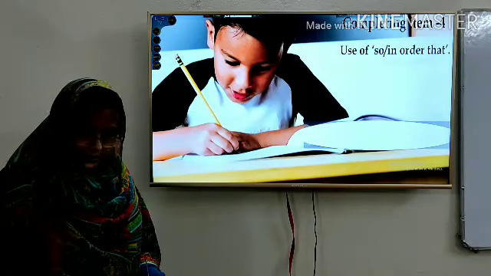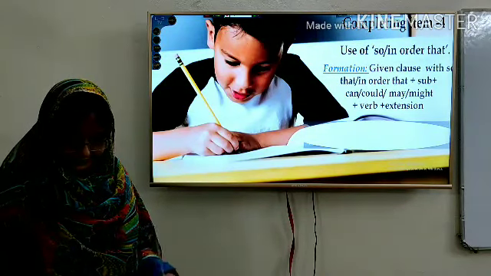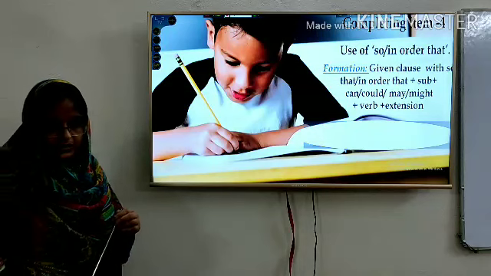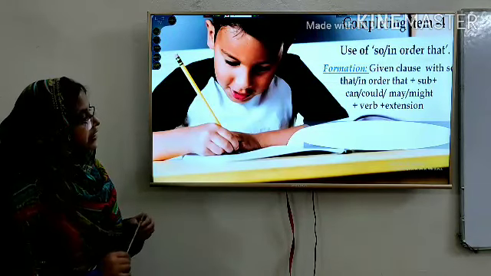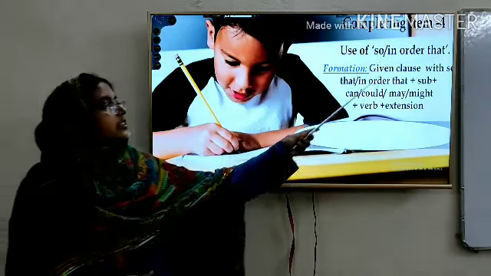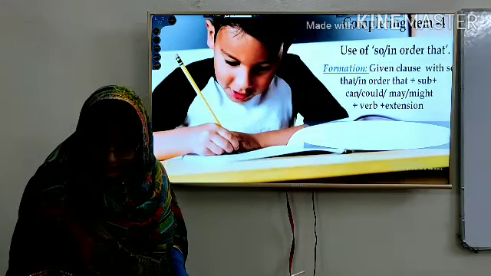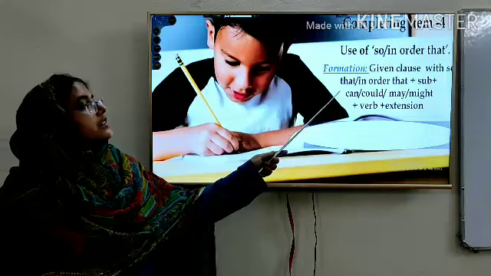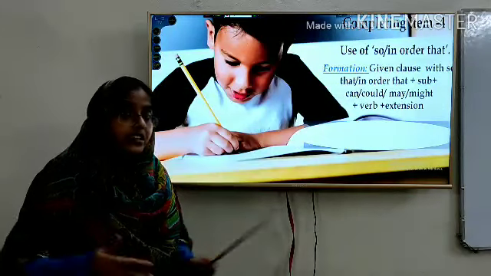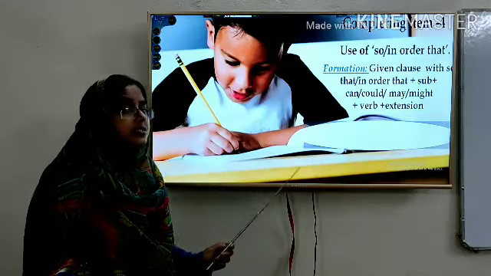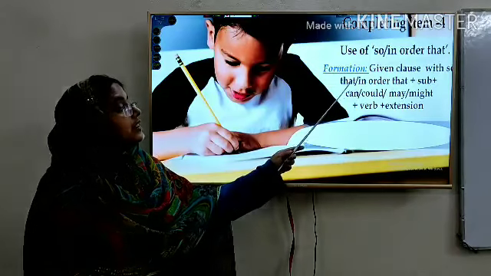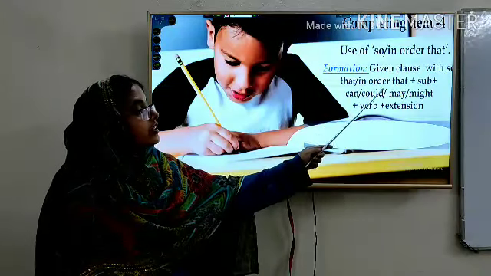So, or in order that. Here is another structure formation for our next part of completing items. You see the given clause that is given for your test, and after that "so that" or "in order that".